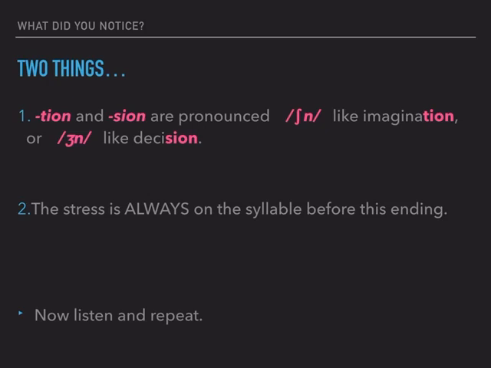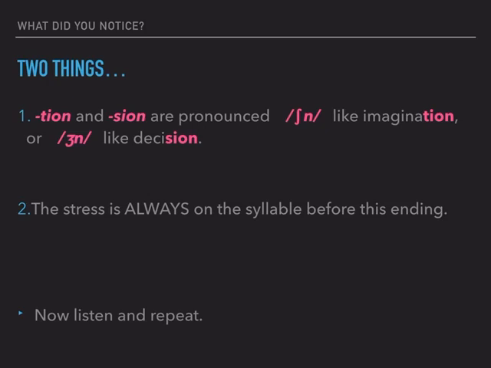Television would be another example there. And number 2, the stress is always on the syllable before this ending. So you know that if the word ends in tion or sion, the stressed syllable is always the previous syllable, the one before tion or sion.